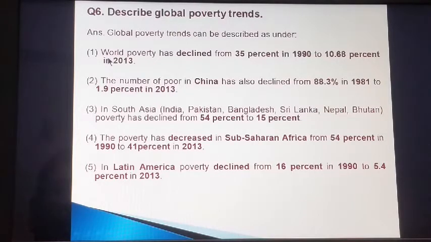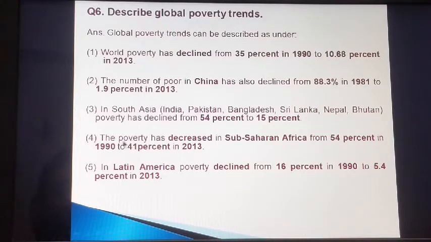Number 1, world poverty has declined from 35% in 1990 to 10.68% in 2013. Number 2, the number of poor in China has also declined from 88.3% in 1981 to 1.9% in 2013. Next point is, in South Asia, that includes India, Pakistan, Bangladesh, Sri Lanka, Nepal and Bhutan, poverty has declined from 54% to 15%.